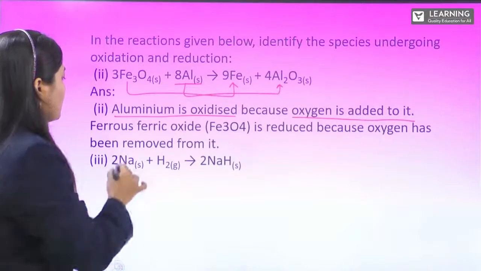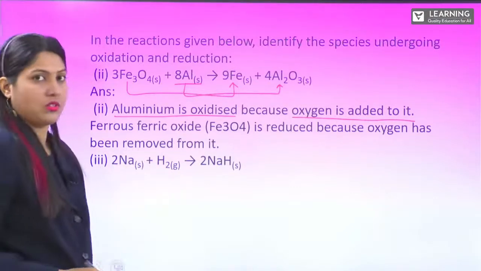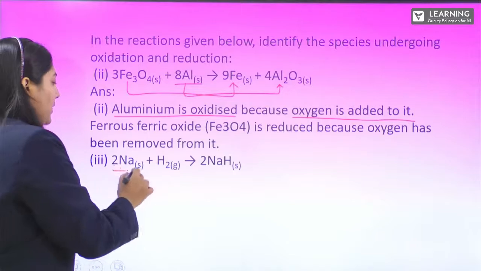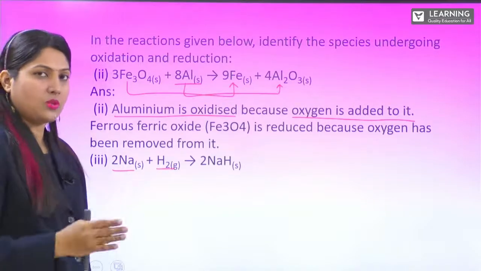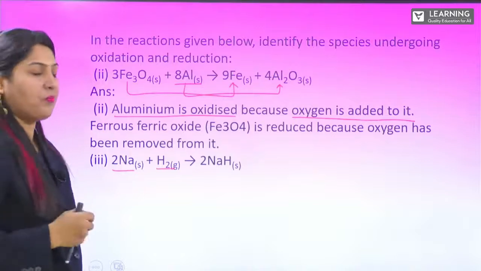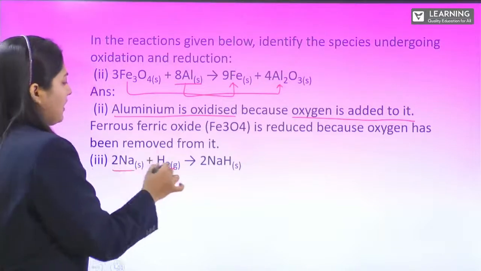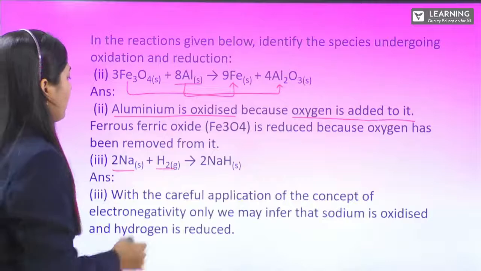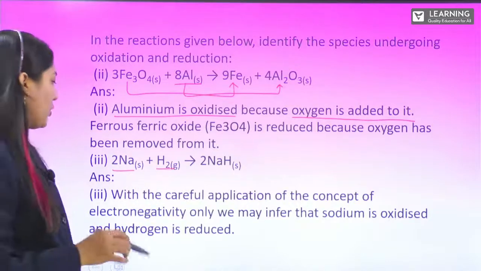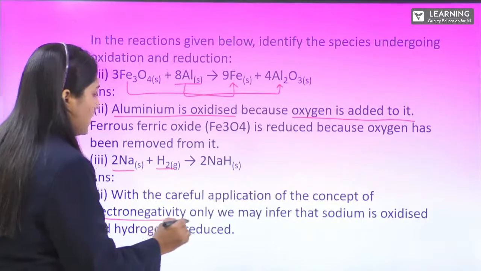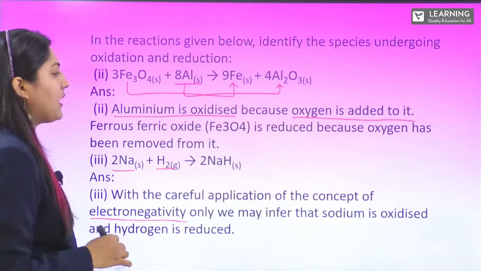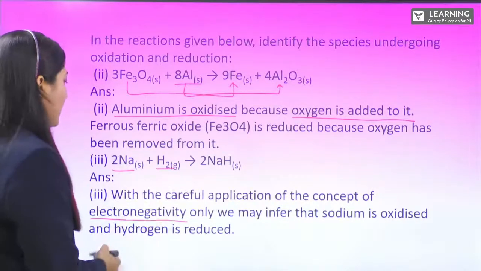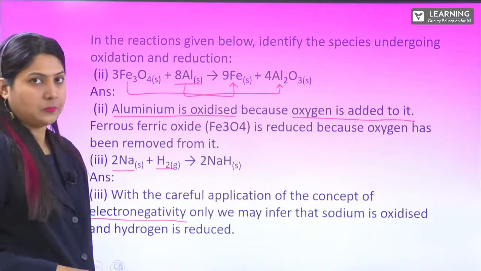Next question is sodium reacting with hydrogen. So here, compared to that of sodium and hydrogen, sodium is more electropositive than hydrogen. With the careful application of the concept of electronegativity only, we can infer that sodium is oxidized and hydrogen is reduced.